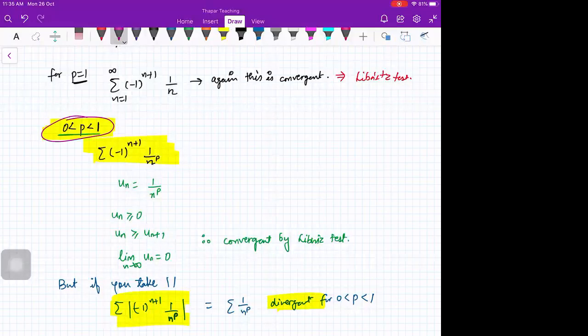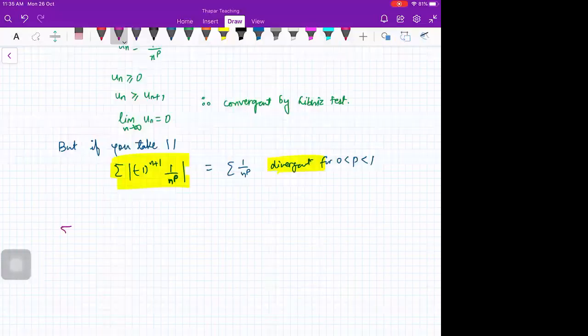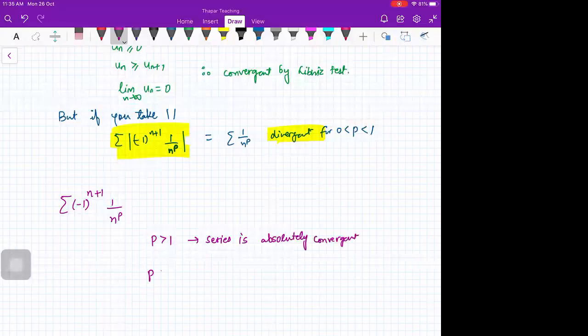Okay. So let me summarize. We are saying if you are given this series minus 1 raised to power n plus 1 by n raised to power p. For p greater than 1, the series is absolutely convergent. Okay. For p equal to 1 and less than 1 greater than 0, series is conditionally convergent.